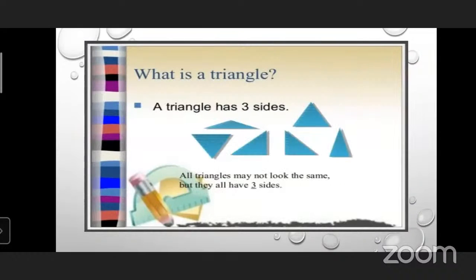Let's see about the triangle. What is meant by triangle? As I told you, a triangle has only three sides. All triangles may not look the same, but they all have three sides. You can see here there are various types of triangles, but each triangle has only three sides. So we call this figure a triangle.